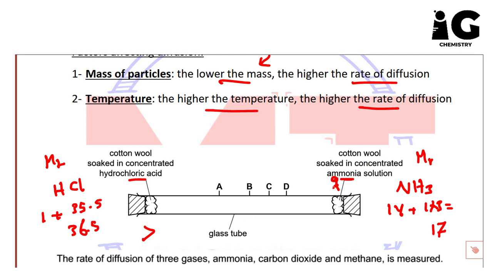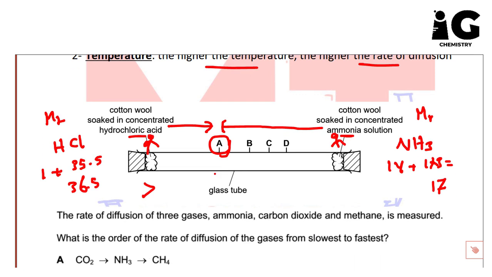So if they start to move, because NH3 is lighter, it will move faster, so it passes all of these, and then they're going to meet here at point A. Here, because ammonia is lighter, it diffuses faster, as you see. Okay, guys, so point A.